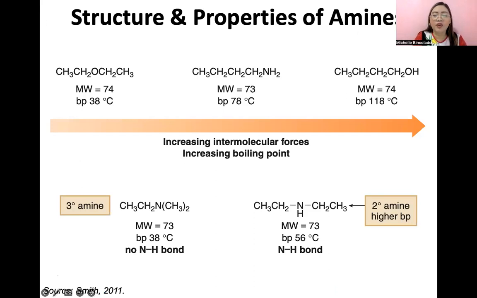So ayan guys, meron tayo dito example ng comparison na naman, no? So we have here an ether, an amine, and an alcohol. So I told you, magkalapit yung strength ng IMFA nila. Although stronger, okay, yung H bonding capability ng alcohol as compared to the amine. On the other hand naman guys, baka isipin niyo lahat ng amines mag-exhibit ng H bond, hindi class. Walang H bonding sa tertiary amine. So you would see here, mababa ang kanyang boiling point. Okay, so yan guys ang striking feature ng amine at ang effect nito sa IMFA.